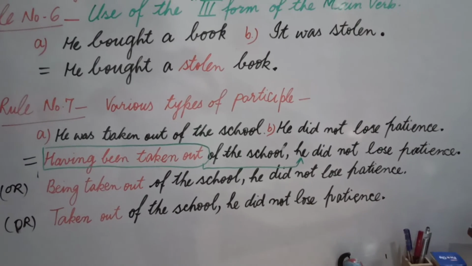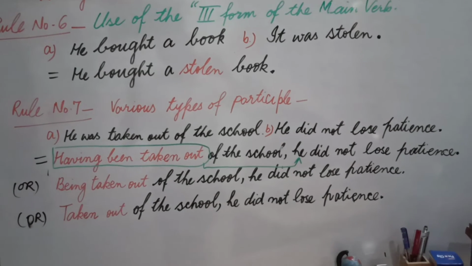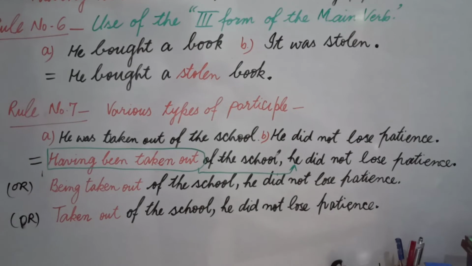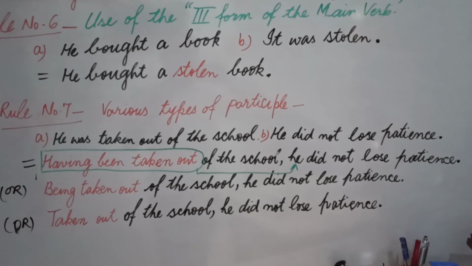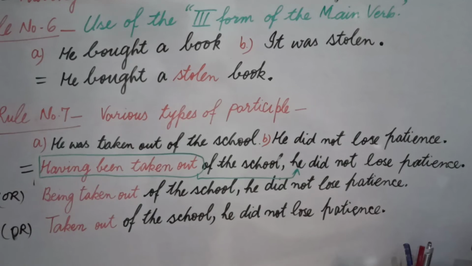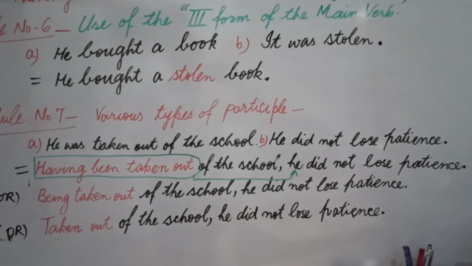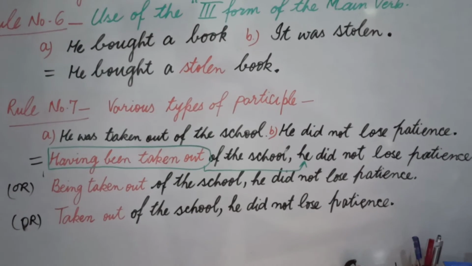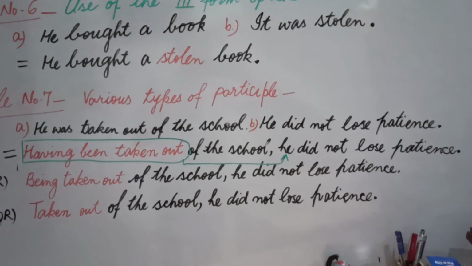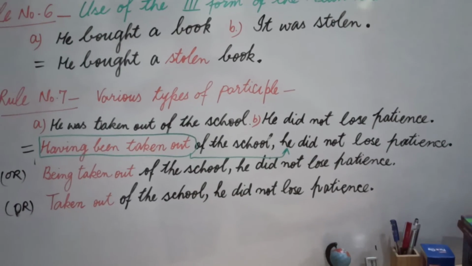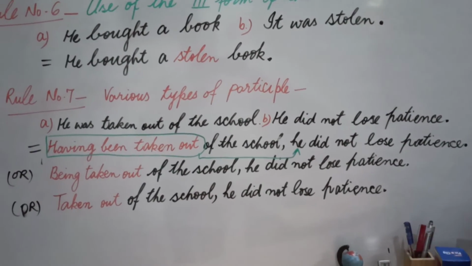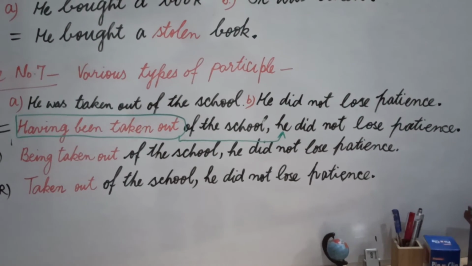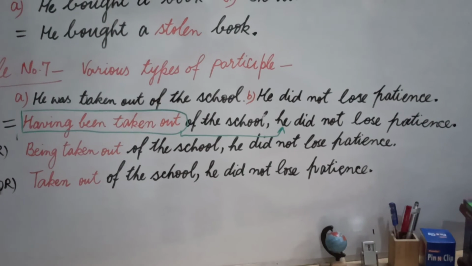In type 2, if we take was as a linking verb, we'll do being taken out of the school, comma, he didn't lose patience. If we take taken out as a quality of the subject he, subject of the next sentence he, we'll use it as it is. Taken out of the school, he didn't lose patience. In this way, we came to know having been taken out is also a quality, being taken out is also a quality, and one more, taken out of the school, is also a quality.